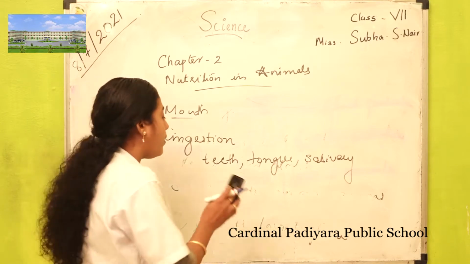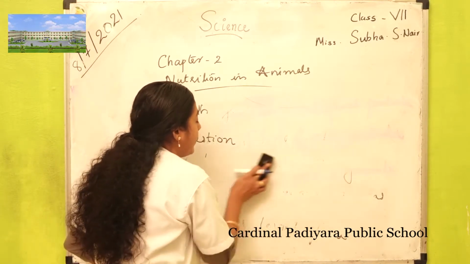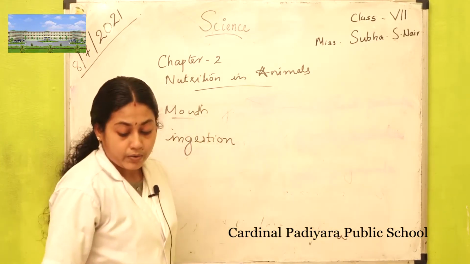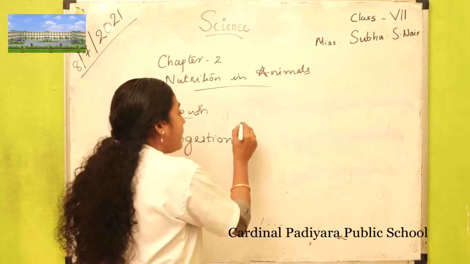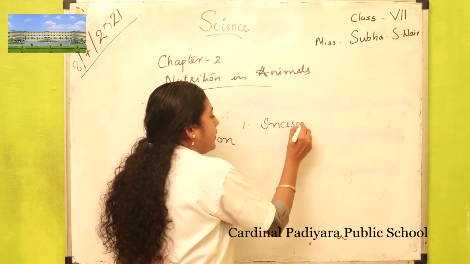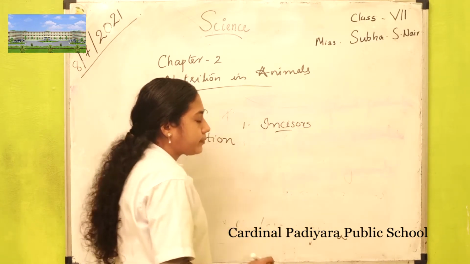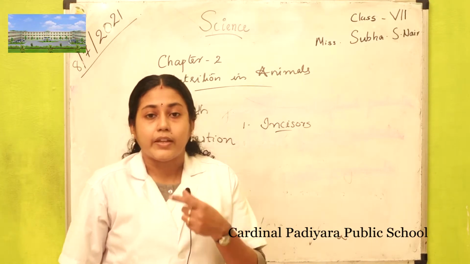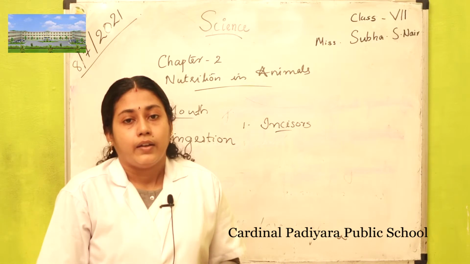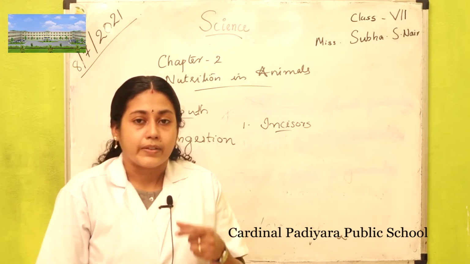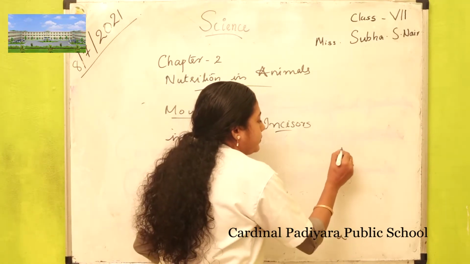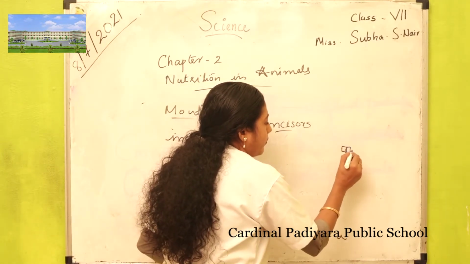First we are discussing the teeth. There are 4 types of teeth in our mouth. The first type of teeth present in our mouth is incisors. The 4 teeth present at the front of our mouth are called incisors.